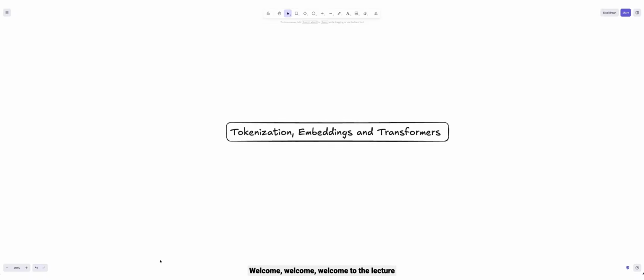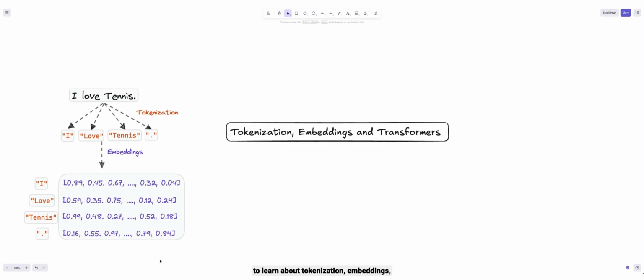Welcome to lecture number 2 of Generative AI. So today we're going to learn about tokenization, embeddings, and transformers.